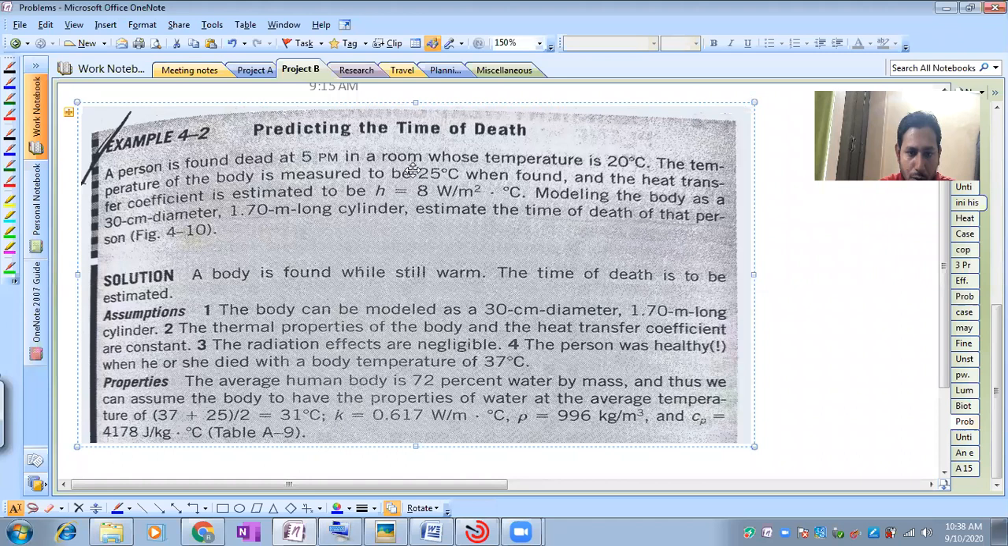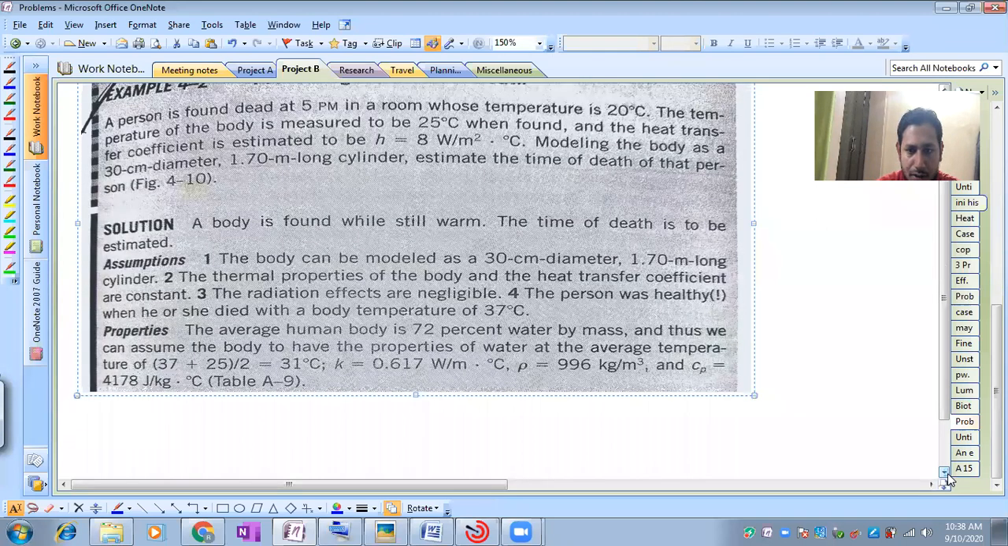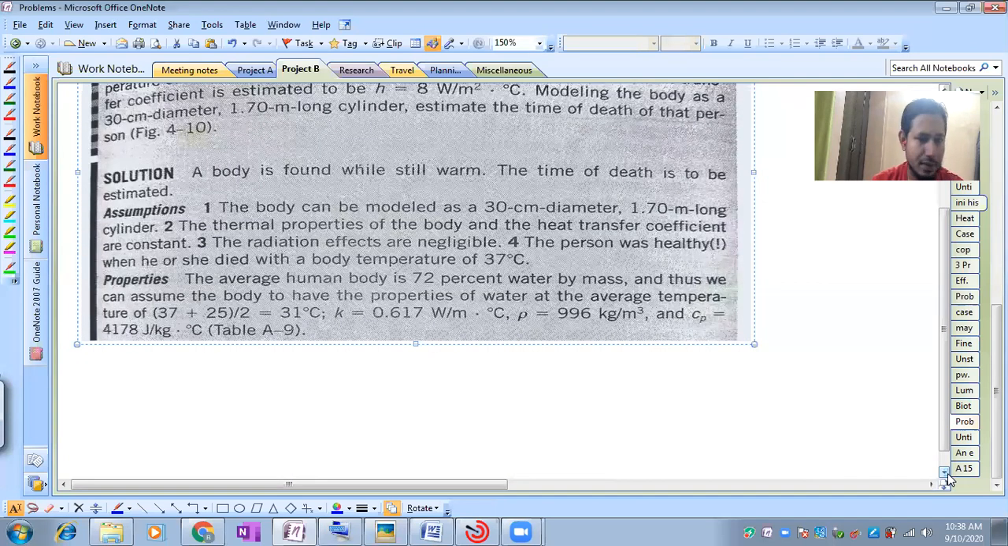So now, looking at this problem, I understand that time is the parameter to be calculated. So it means that this problem falls under unsteady state. So let us just write the given data, so it will be easy for us. So what is given here?